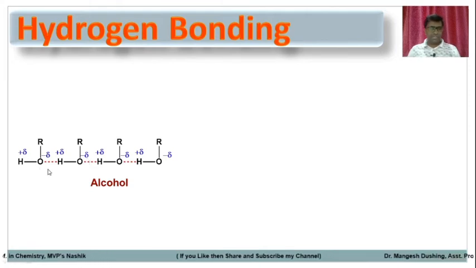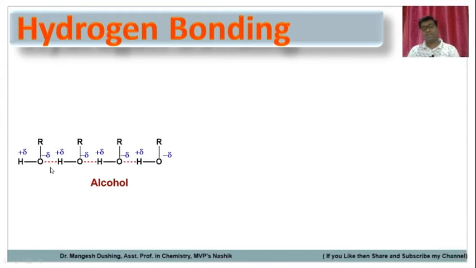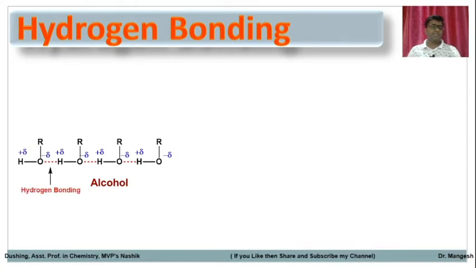Now there is an attractive force between one alcohol molecule and another alcohol molecule, because oxygen, the electronegative atom of one alcohol molecule, attracts the electropositive hydrogen atom of another molecule. So these attractive forces are called dipole-dipole interactions. But in this case, oxygen is a highly electronegative atom, and hydrogen is a very small atom. Then these dipole-dipole interactions, attractive forces, partial ionic bonds, are called hydrogen bonds.